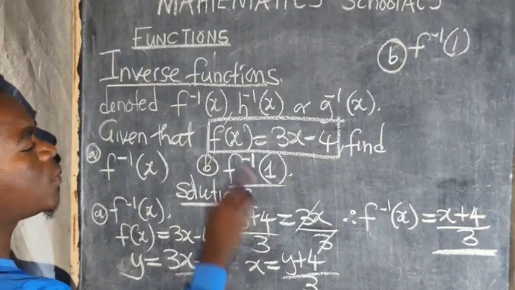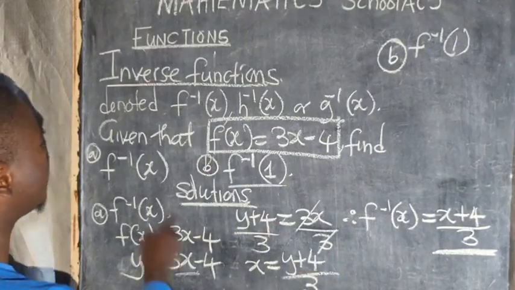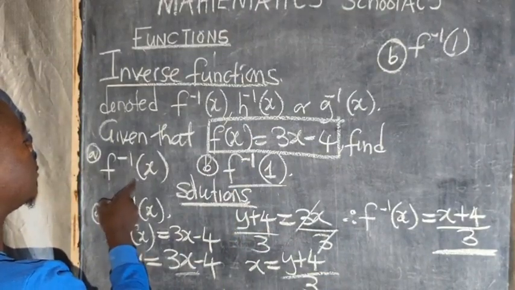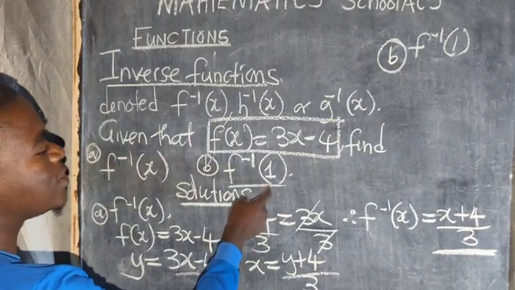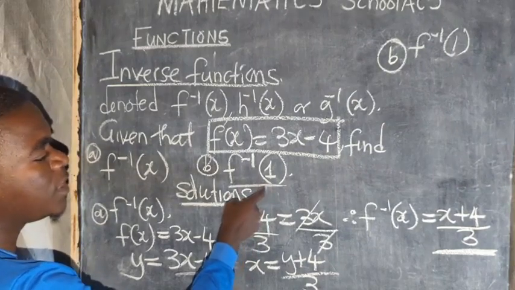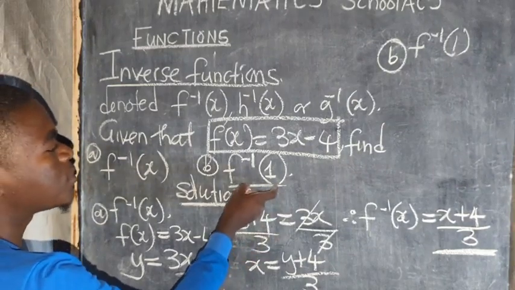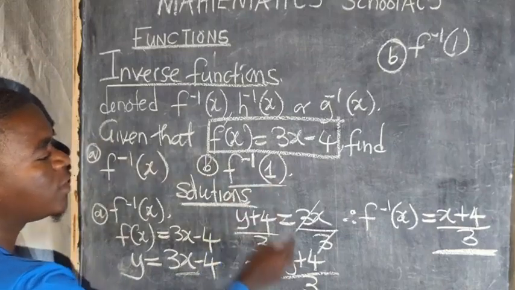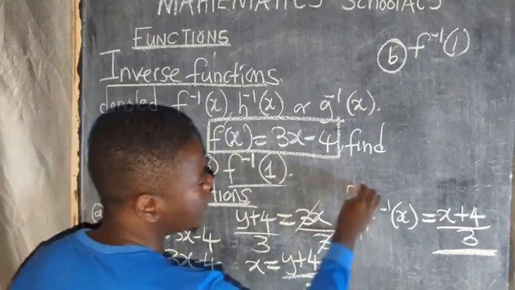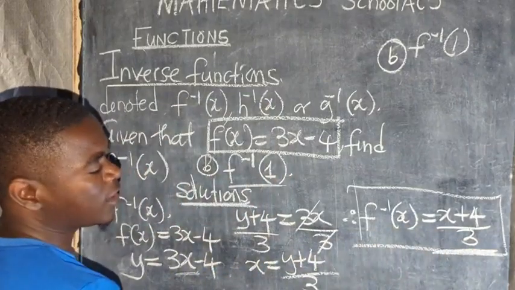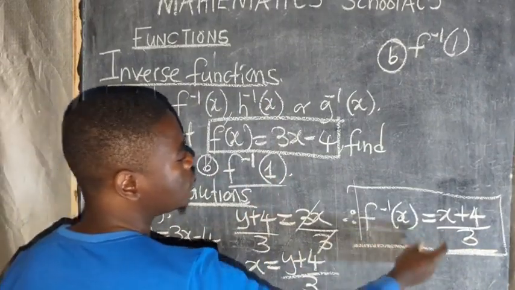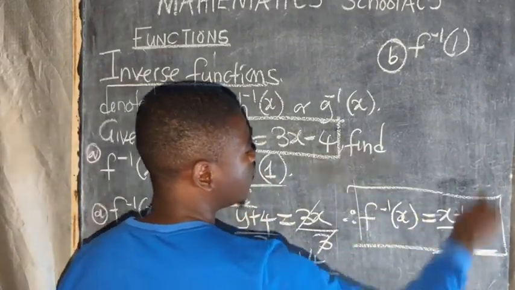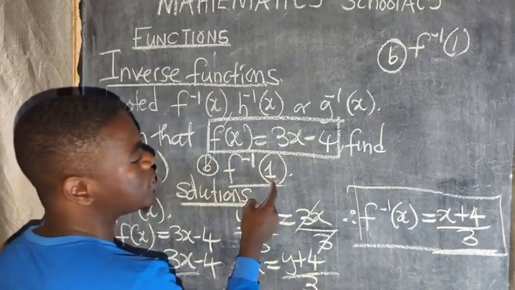In this case, we are privileged because the first question was talking about the inverse and the next one is also talking about the inverse. So we are not supposed to start finding the inverse, it is already here. We are going to use this same one, where there is x, we shall put 1.